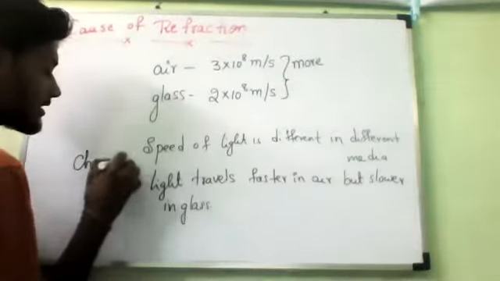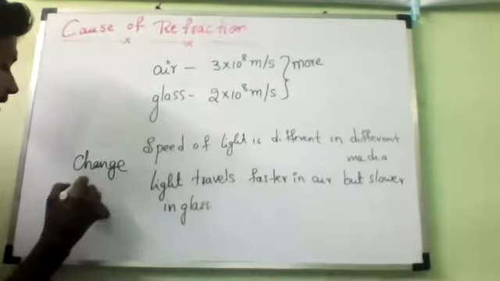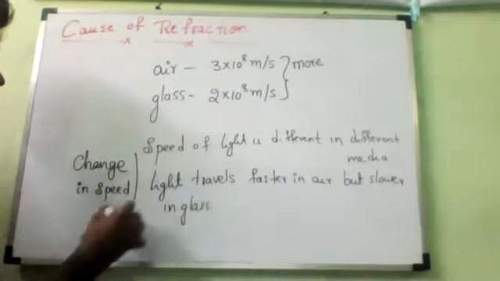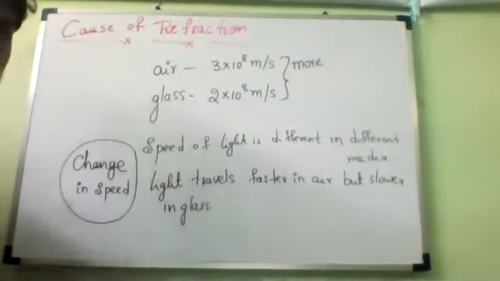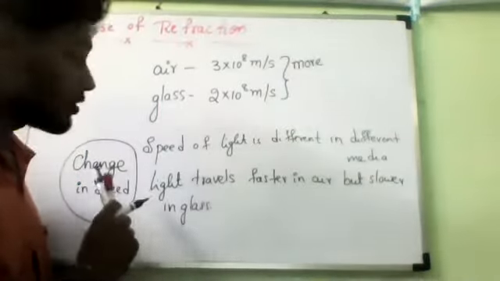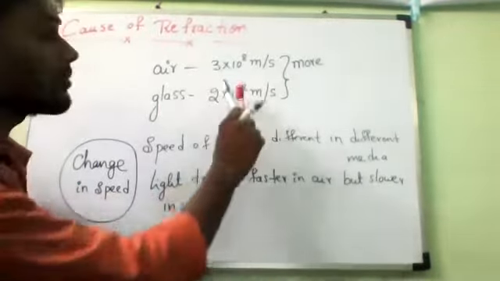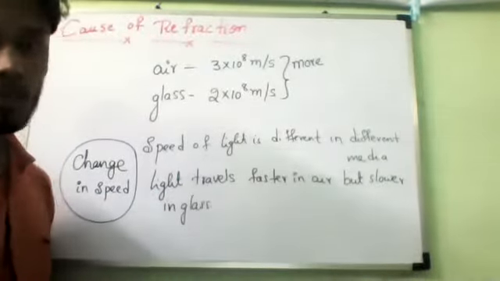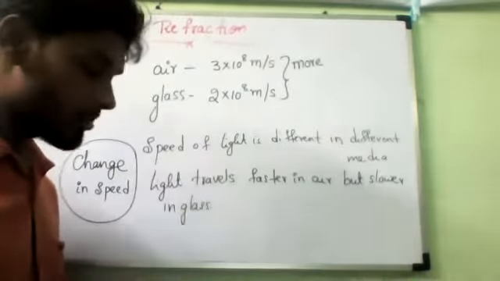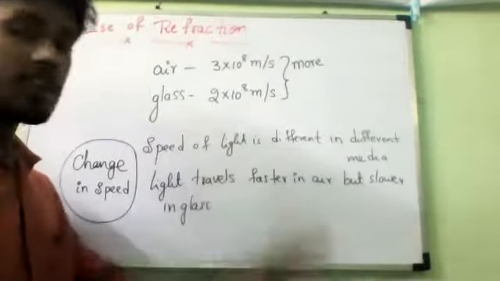The refraction is taking place because of change in speed. All of you, do you understand? The refraction is due to the change in speed of light on going from one medium to another medium. So when the light goes from one medium to another, its speed is changing.